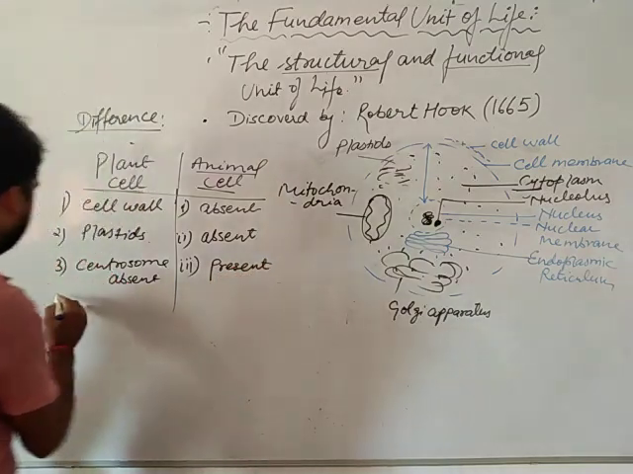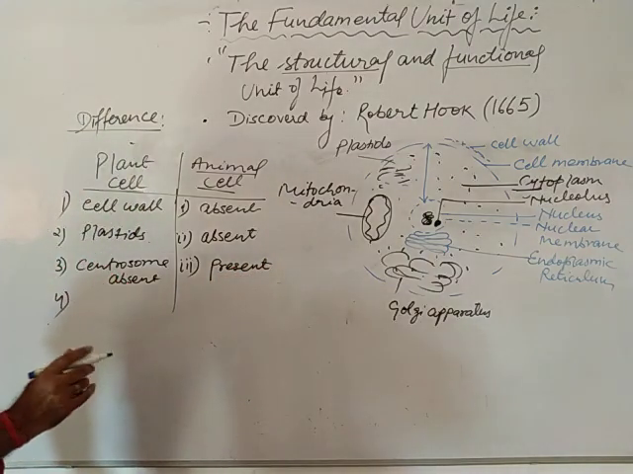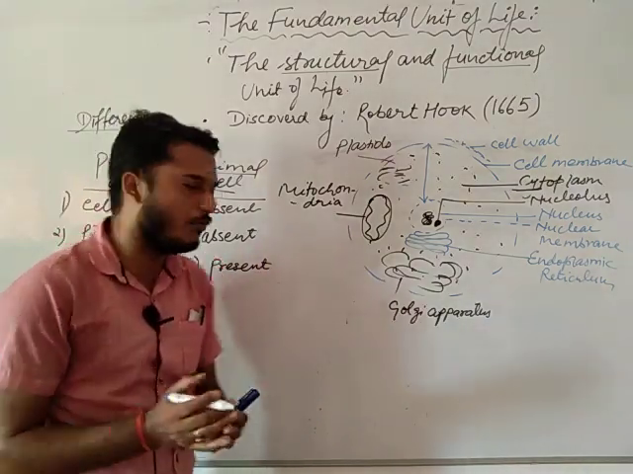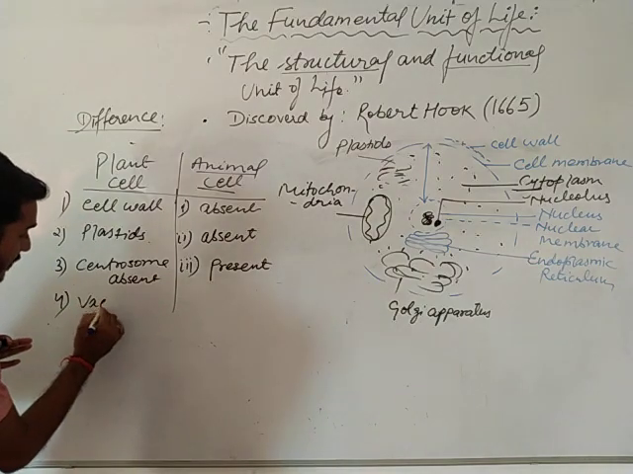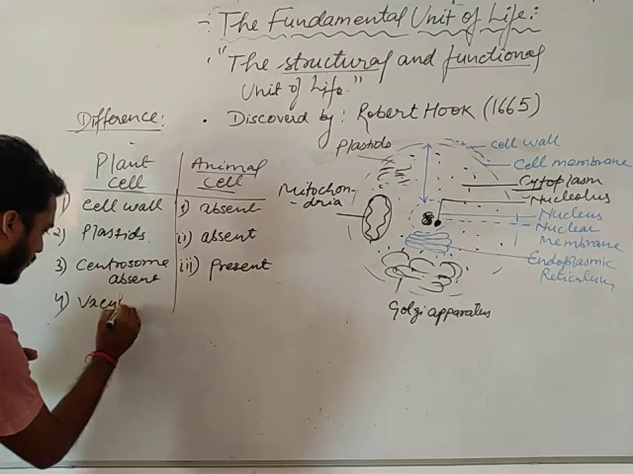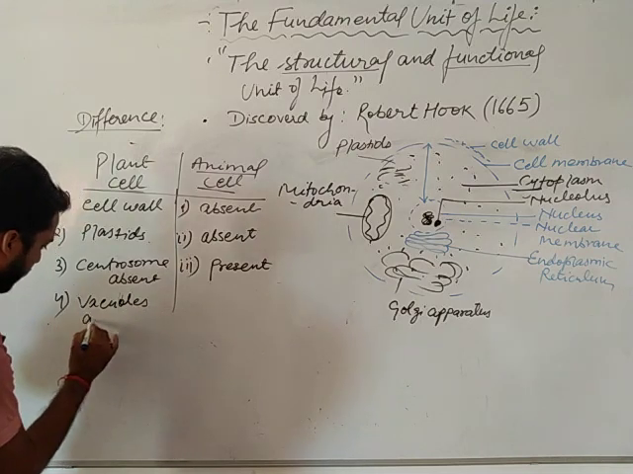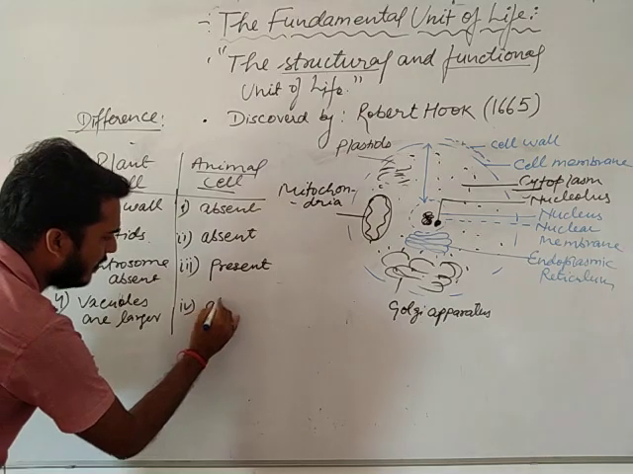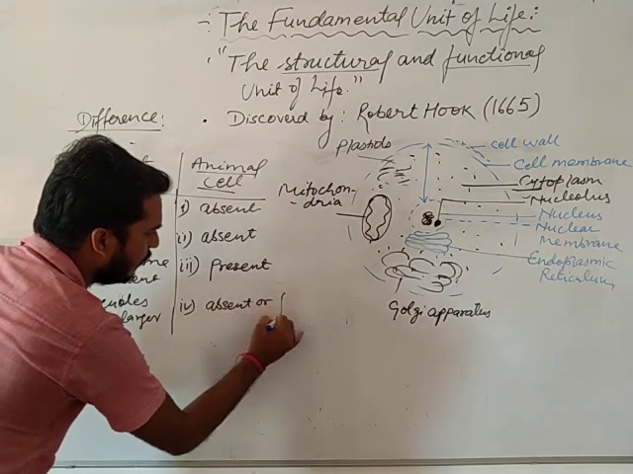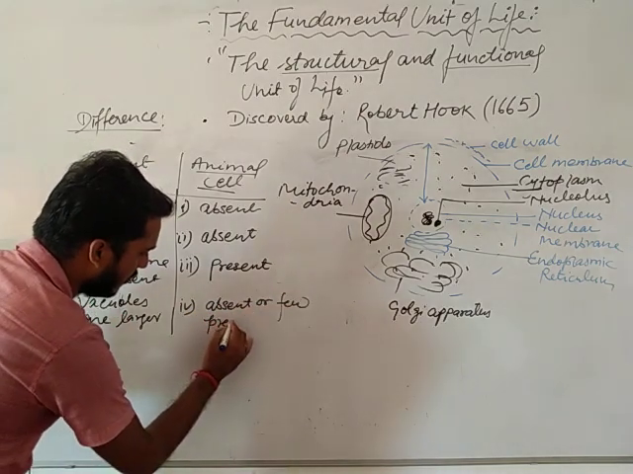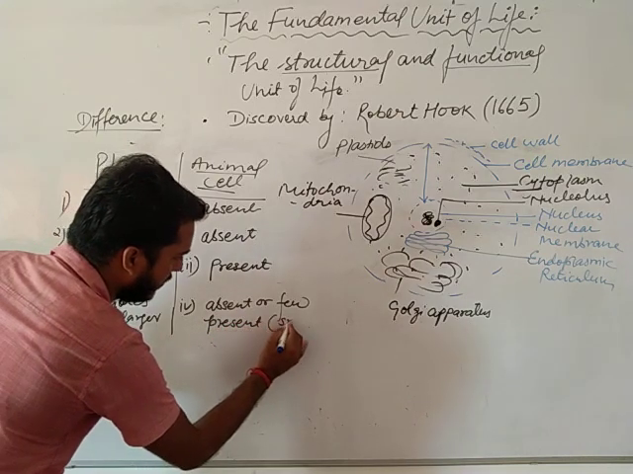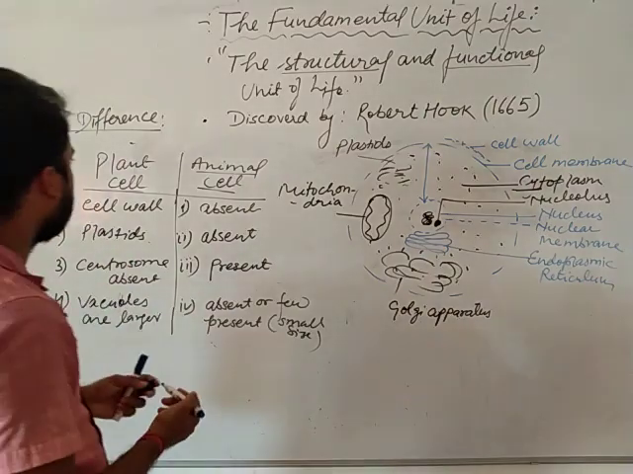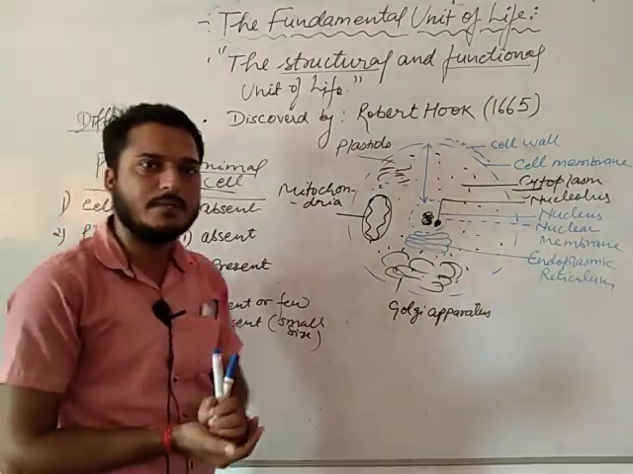Vacuoles: a vacuole is a sac-like structure in which food is stored. So vacuoles are large in a plant cell. Here in the animal cell they are absent, or few are present and in small size. So these are some points of difference between plant cell and animal cell.